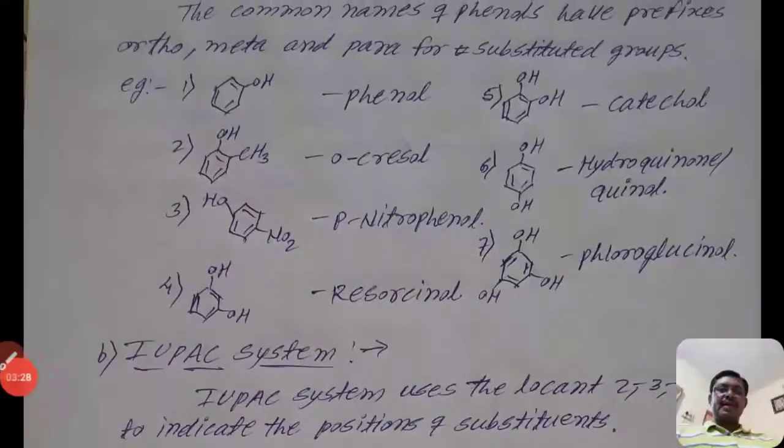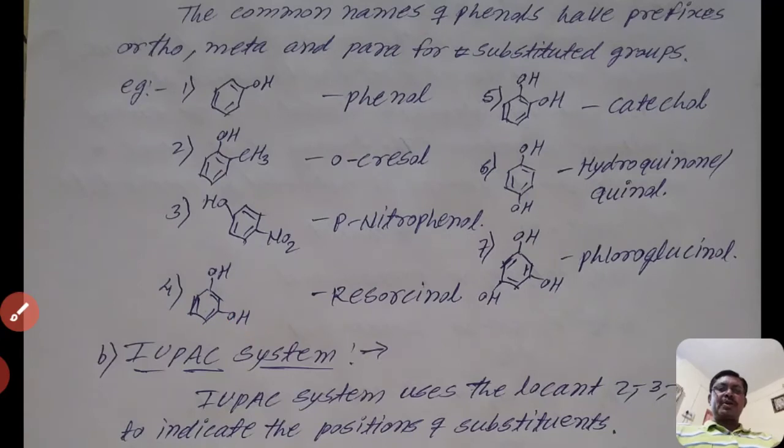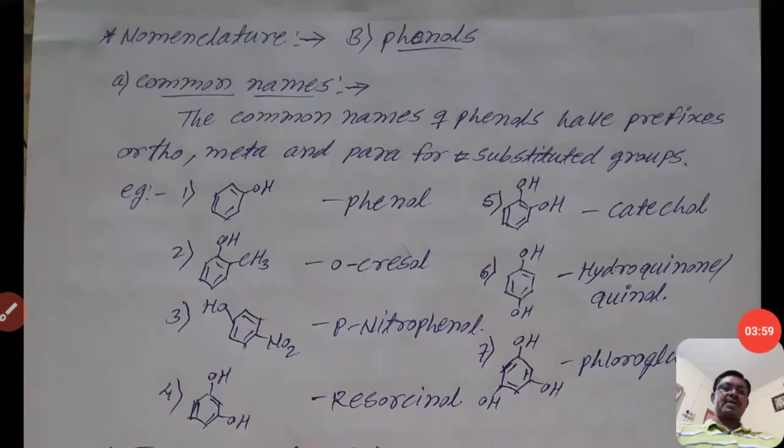The next example is when there are two hydroxyl groups, that means a dihydric phenol. The position of the hydroxyl groups to each other: if one is considered 1, the other is at 3, that is 1, 2, 3. If the hydroxyl groups are at positions 1 and 3, then that molecule is known as resorcinol.